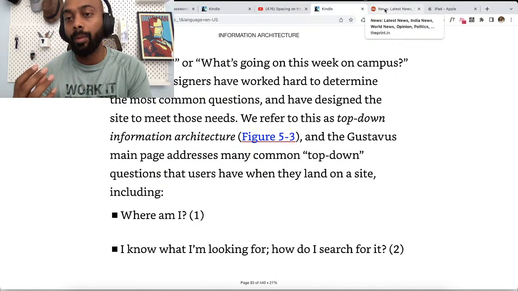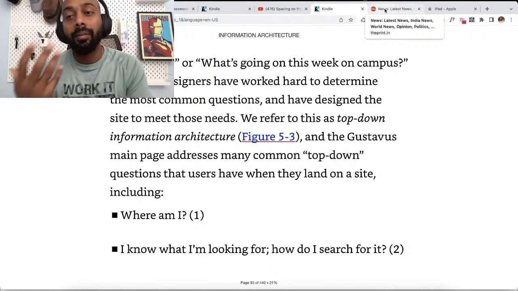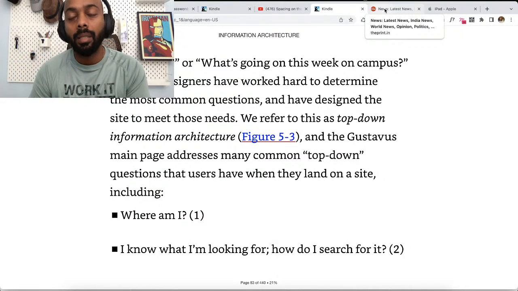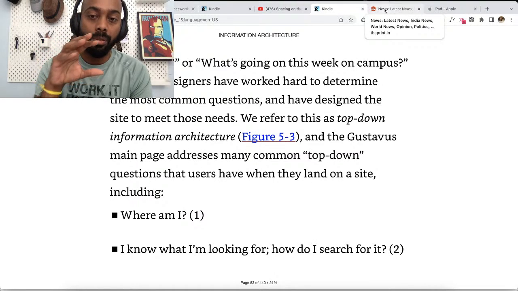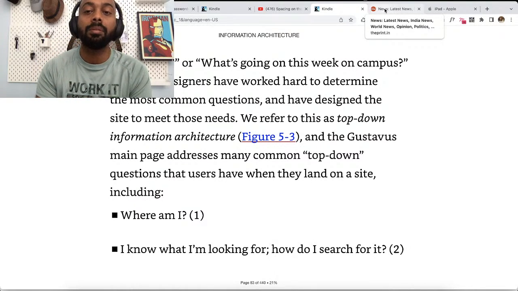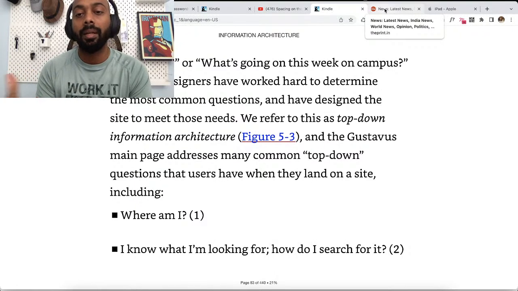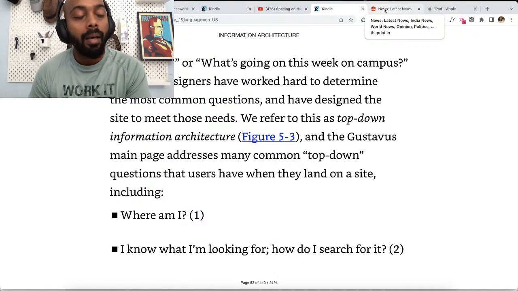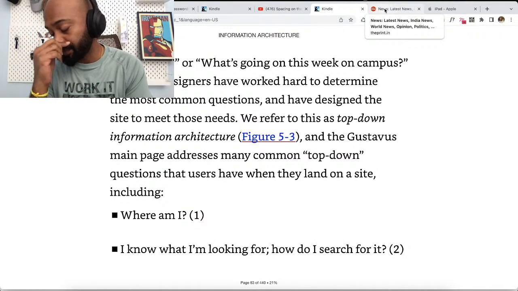Meaning, are they able to find any other information that your users might want right from that page? Instead of going top-down, which is from home page to inner pages, they navigate from inner pages across the website, not necessarily to the home page, but across different pages or parts of your website or product.